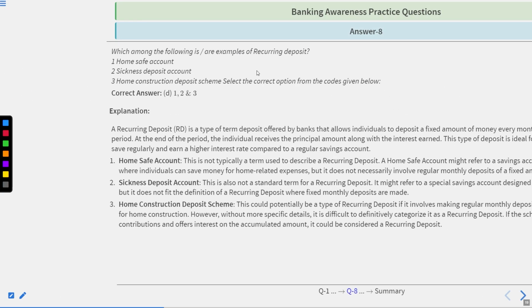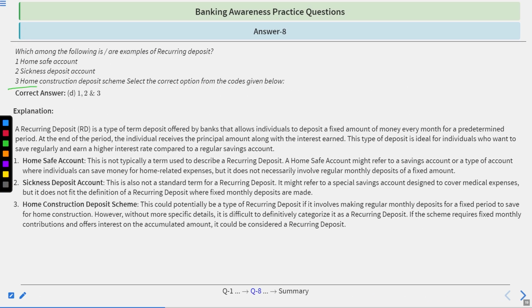Okay, the time's up. Correct answer is D, 1, 2 and 3. Just go by the explanation. A recurring deposit is a type of term deposit offered by a bank that allows individuals to deposit a fixed amount of money every month for a predetermined period. At the end of the period, the individual receives the principal amount along with the interest earned.